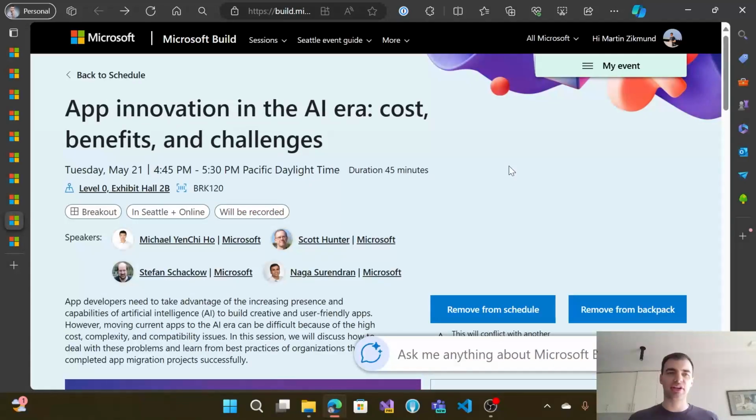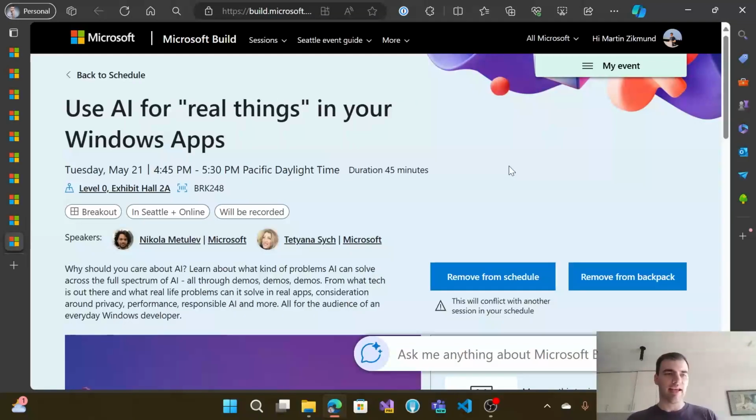Then there is a session about app innovation in the AI era. It's going to be about the costs, benefits, and challenges of building AI-driven applications. So if you are planning to infuse your application with some AI, this is an interesting session that will explain all the challenges and all the tricky things that you need to watch out for when you're building AI-driven applications.